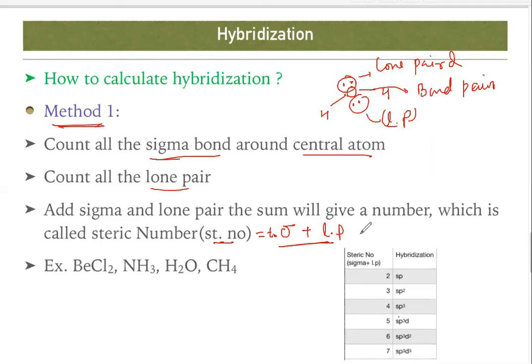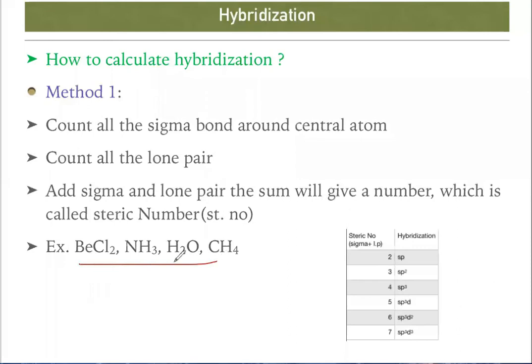If the steric number is 2, that means hybridization is sp. Steric number 3, sp2. 4, sp3. How can you remember? See, 2 means 1 plus 1, s1, p1. 3 means s1, p2, 2 plus 1, 3. 4 means s1, p3, 3 plus 1, 4. Here it is 5, and so on. Similarly, if you just know the steric number, you can calculate the hybridization. That's very, very easy. Okay, let's try to solve these 4 problems.